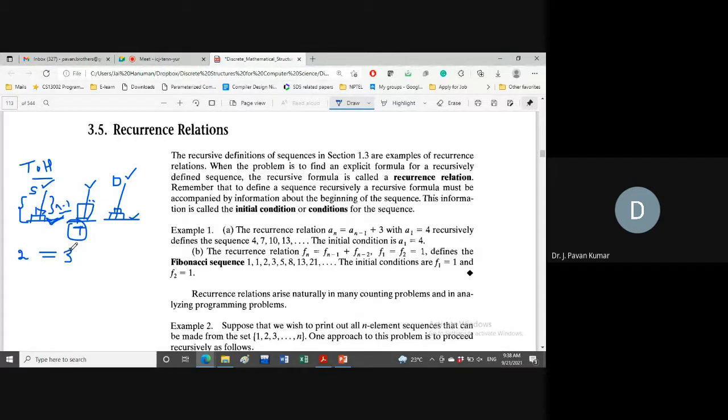Let us denote the count of moves, or number of moves, as C2. If you have 2 disks, then the count of moves will be 3. Suppose you have only one disk, how will we denote it? C1. How many moves? One move.